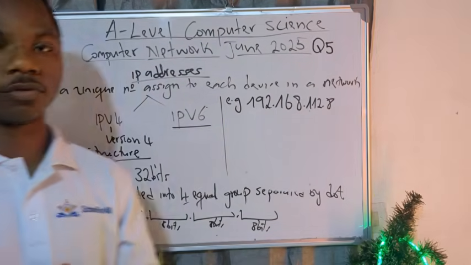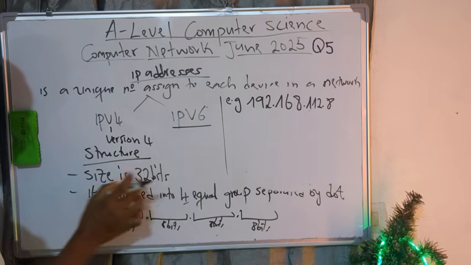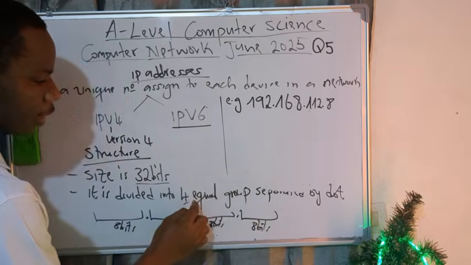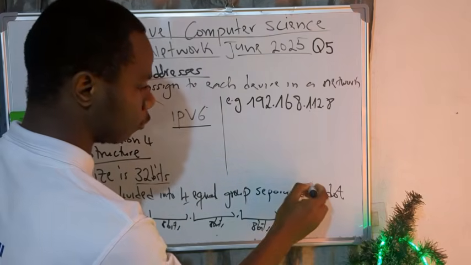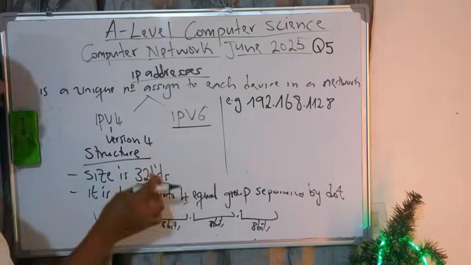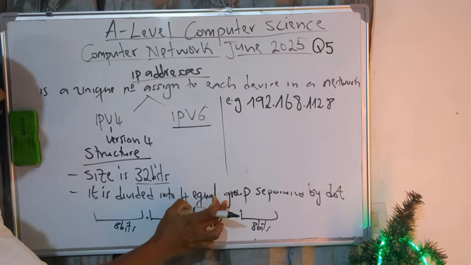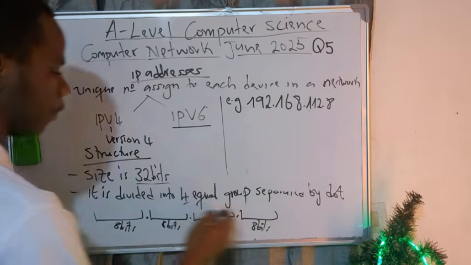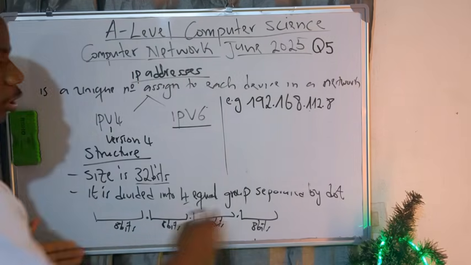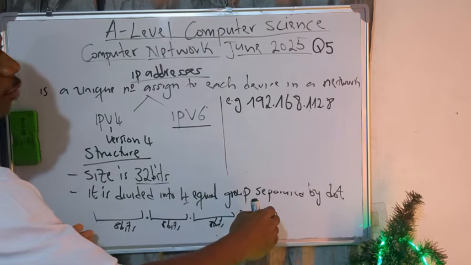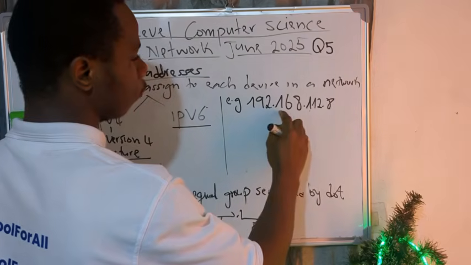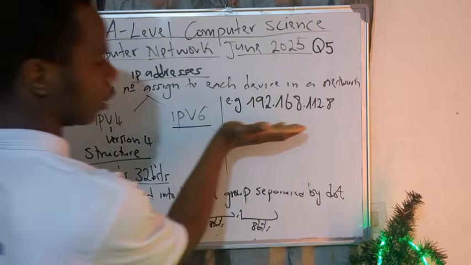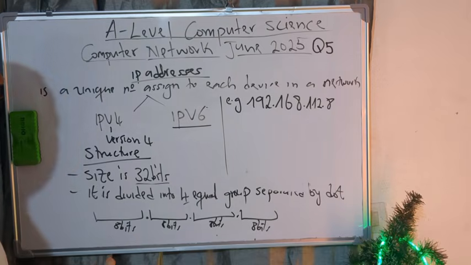So in summary, what you're supposed to know here is that the size of an IP address is 32 bits. This 32 bits is divided into 4 groups, and each group is separated by a dot. Take note of things like that. This is an example here. If this 32 bits is divided into 4 equal groups, each group has how many bits? 8 bits. Representing an IP address using binary numbers only would make it too long. So to summarize it so that we can read it easily, we represent each group using the decimal system, meaning each binary group is converted into base 10. That's why generally you will see IP addresses in this format. Very, very important, please take note of that.